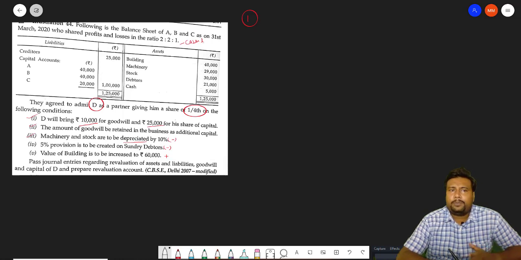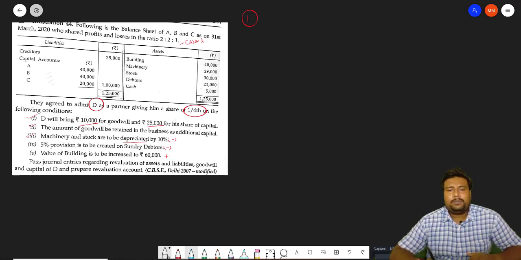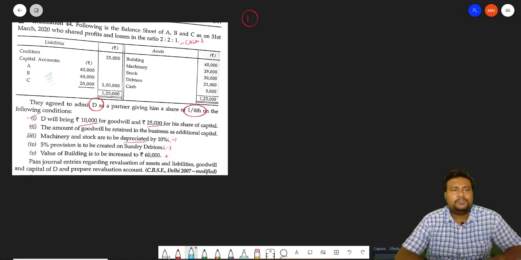Whenever you are going to pass the entry, check in the liabilities whether any accumulated profit or general reserves are there or not. Also check whether any accumulated loss or any deferred expenditure is there or not. Profit and loss debit balance, profit and loss credit balance is sometimes given in liabilities and assets, whether that is there or not.